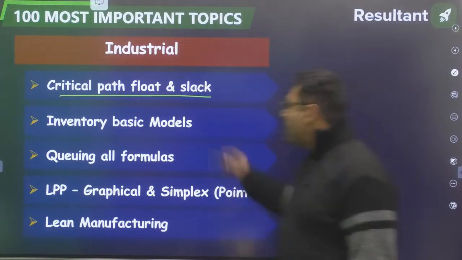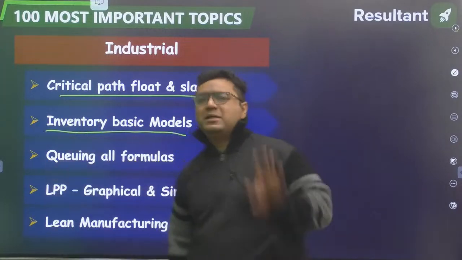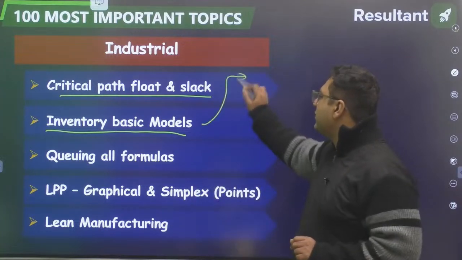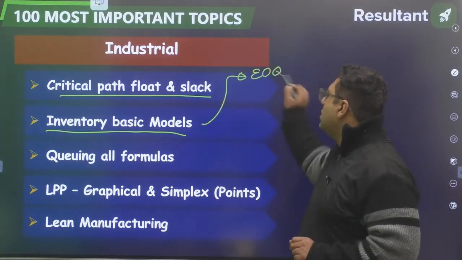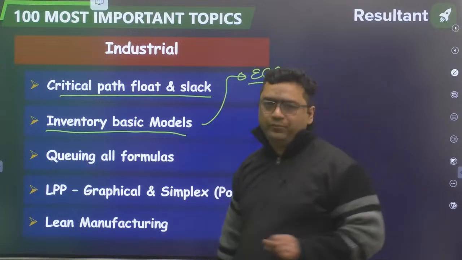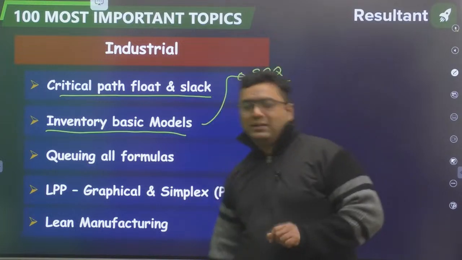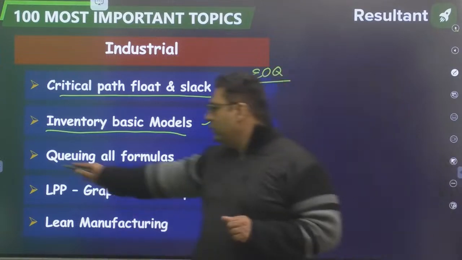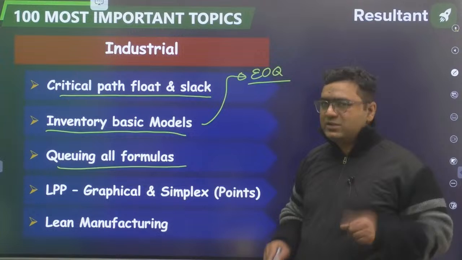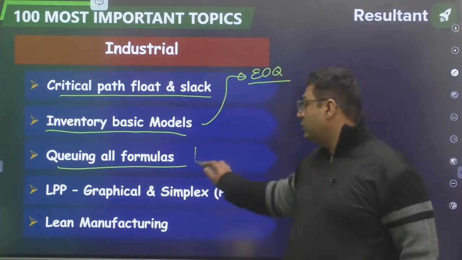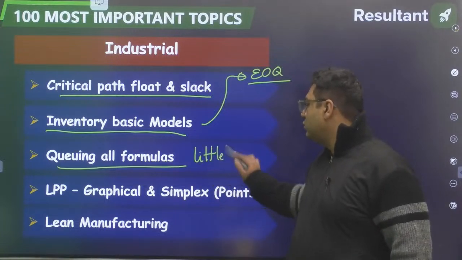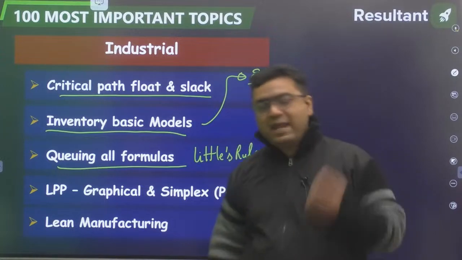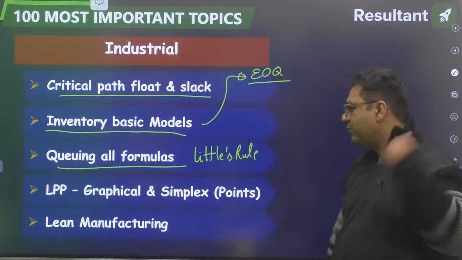They can also ask from inventory models, but basic models are more important. You have seen 80% of the questions are coming from EOQ, the Harris-Wilson model only. But yes, you should go for all the models, that will not take much time. Queuing, you need to remember all the 6-7 formulas from which questions are coming, majorly Little's rule, and from average waiting time and average number of customers, these 2 types of formulas.